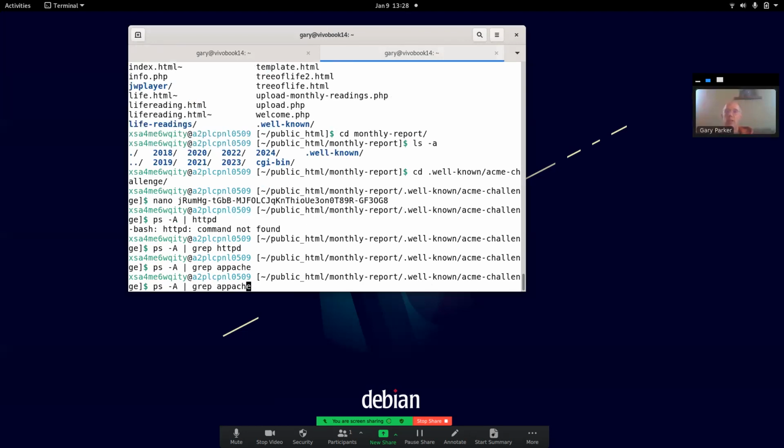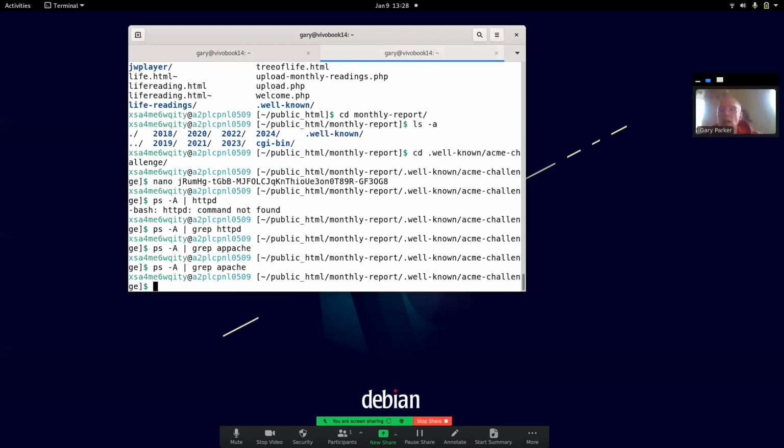If I could spell Apache. So why it's not showing. I guess we could do a full. Oh, I know why it's not showing. Because this user isn't actually running the web server. It's just hosting the files for the web server and GoDaddy's configuration of all this stuff here.